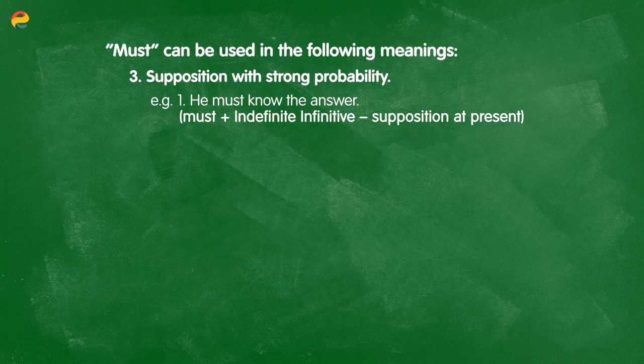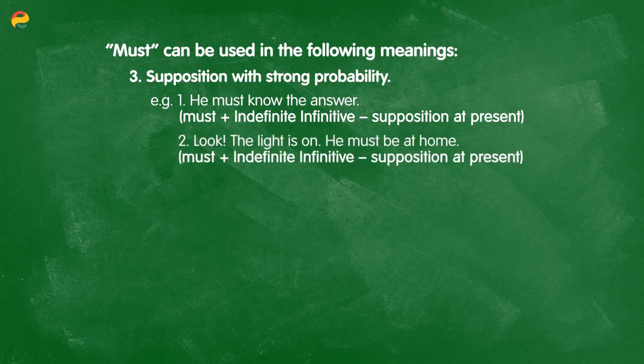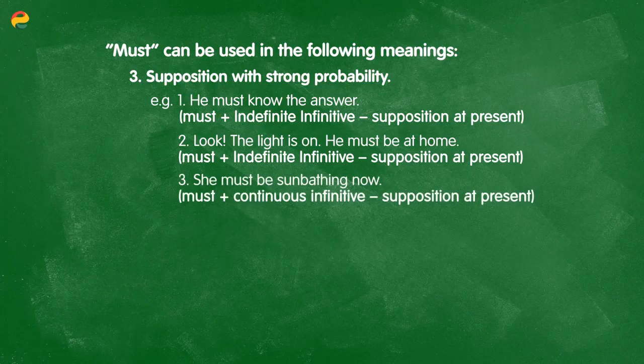First, he must know the answer. Here, must followed by the indefinite infinitive expresses a supposition in the present. But if I say, look, the light is on, he must be home. Here, it's also expressing a supposition at present as well. If I say, she must be sunbathing now, here I've used must with the continuous infinitive. And this is a supposition at the present too, but it's about what she must be doing. It's about her action at this very second.